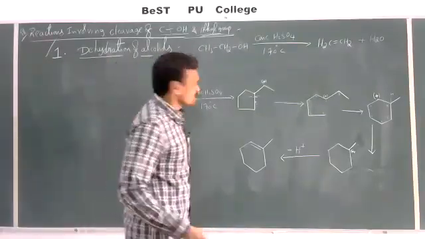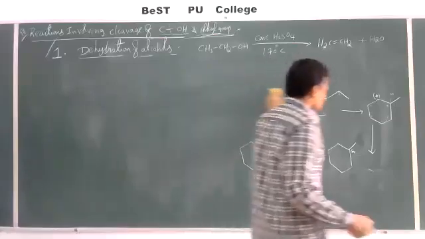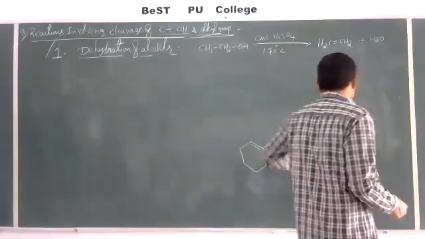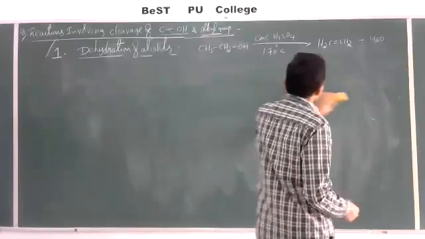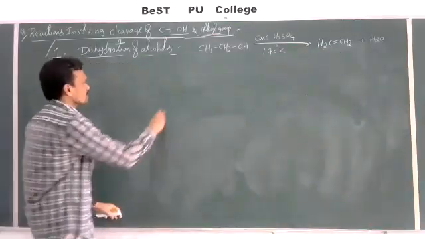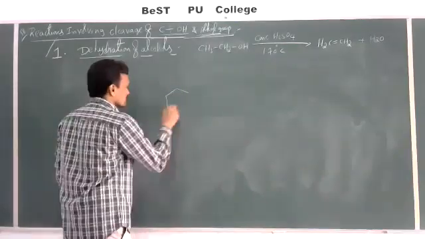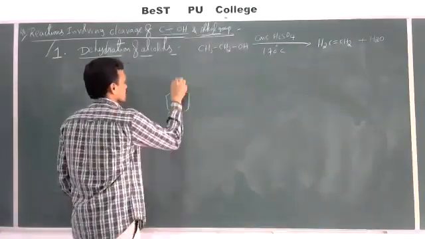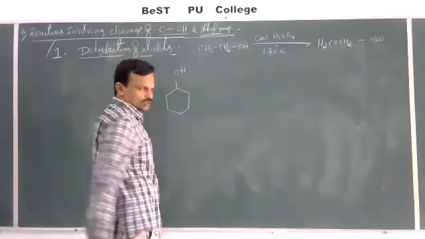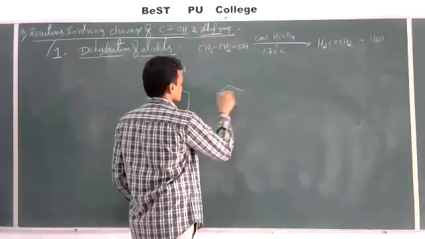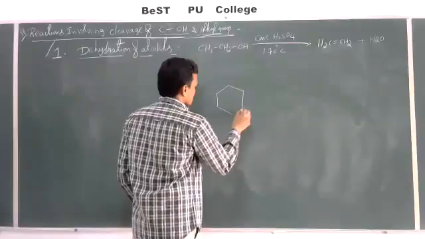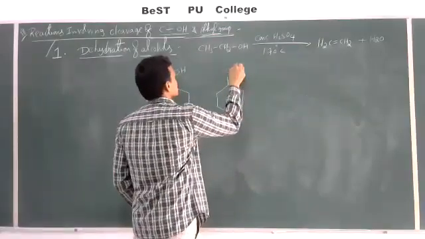Rearrangement as well as ring expansion, both take place. And one more example, what was asked in the previous examination. Let us see now. So here I am just mentioning 3 alcohols.